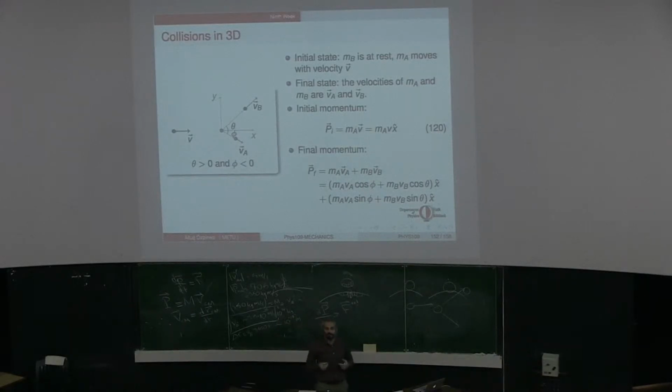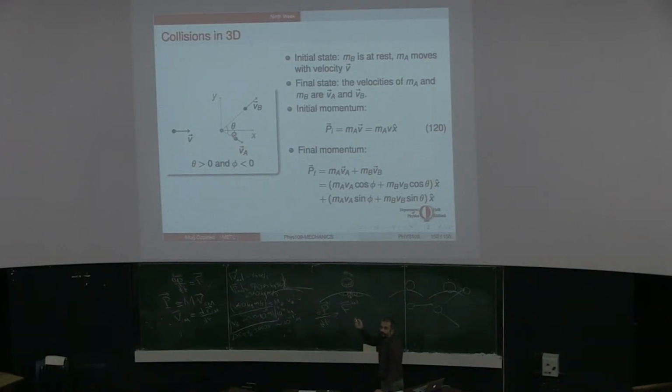Or you can say that if you have a system in which one of the balls is at rest, you can always go to another reference frame. If in your original problem both of the balls are moving, you can always go to a reference frame in which one of the balls is at rest. So by just making this assumption, we are not really losing any generality.